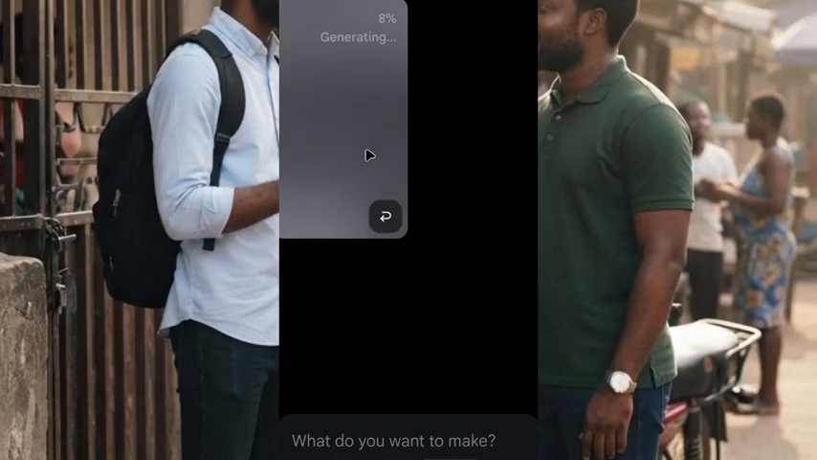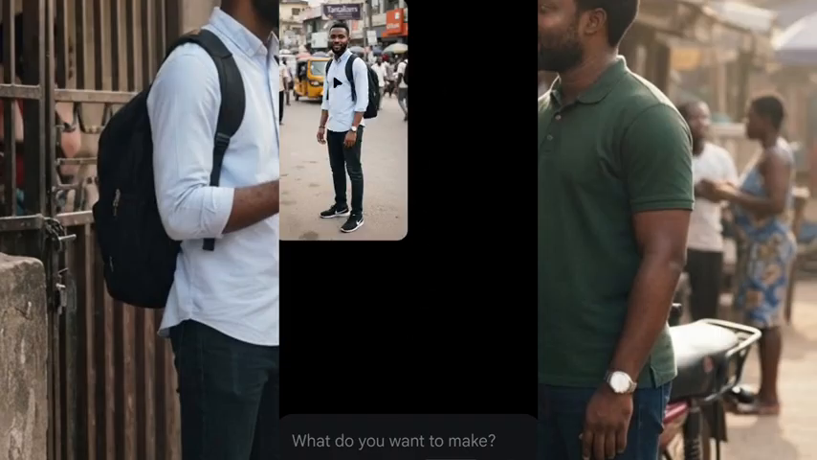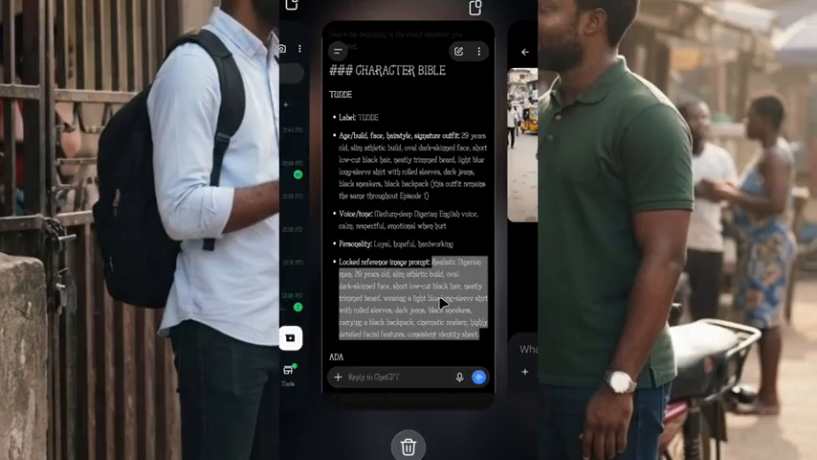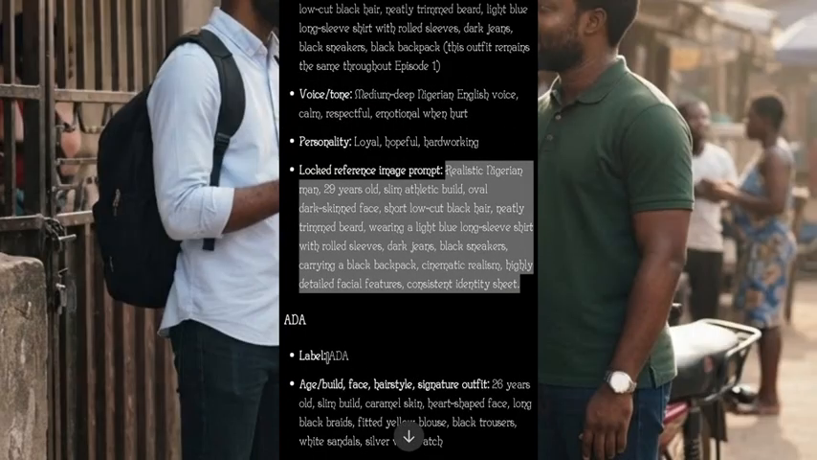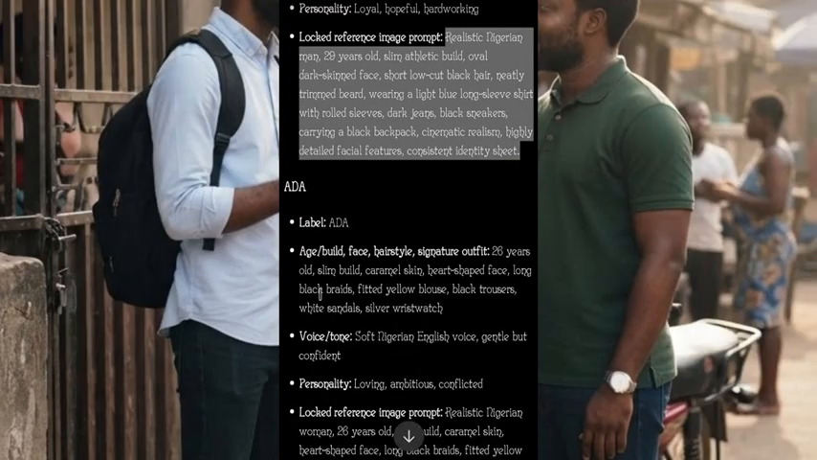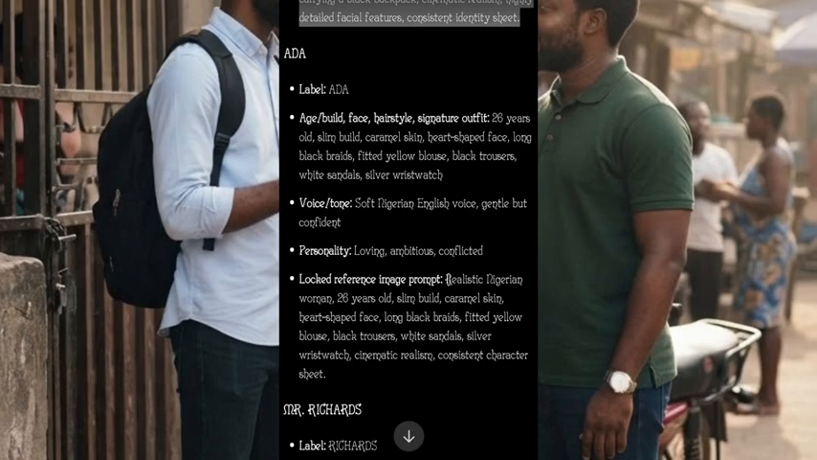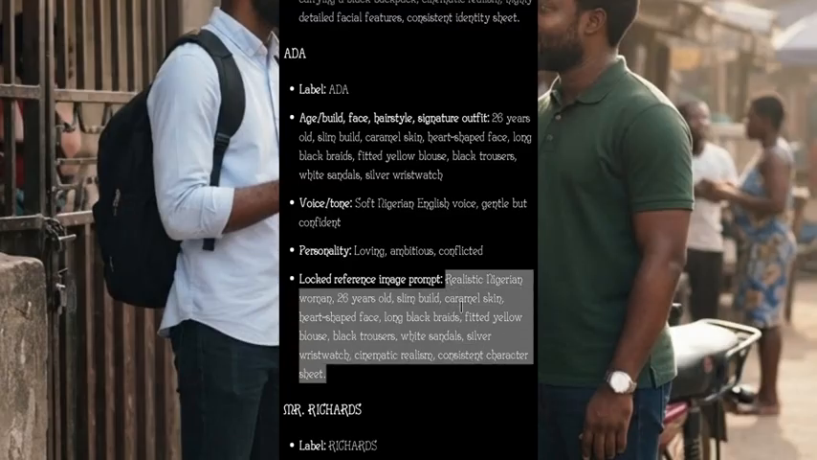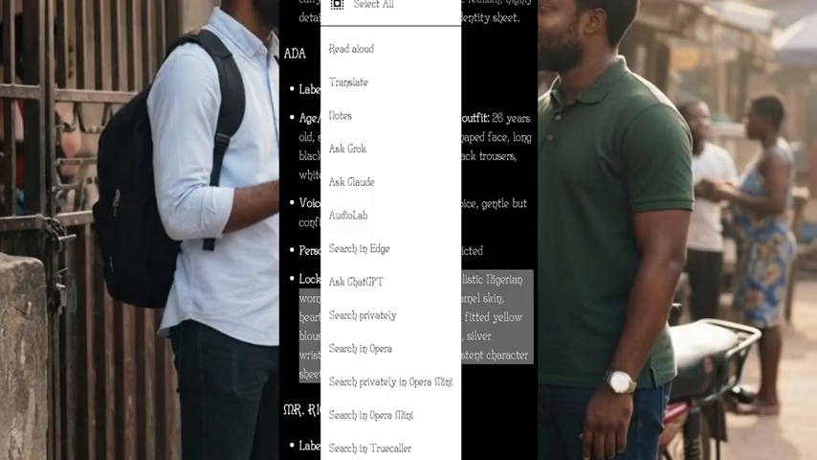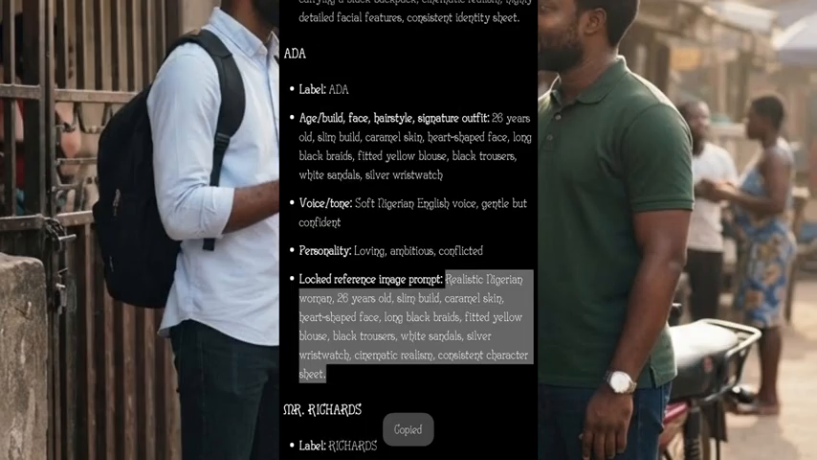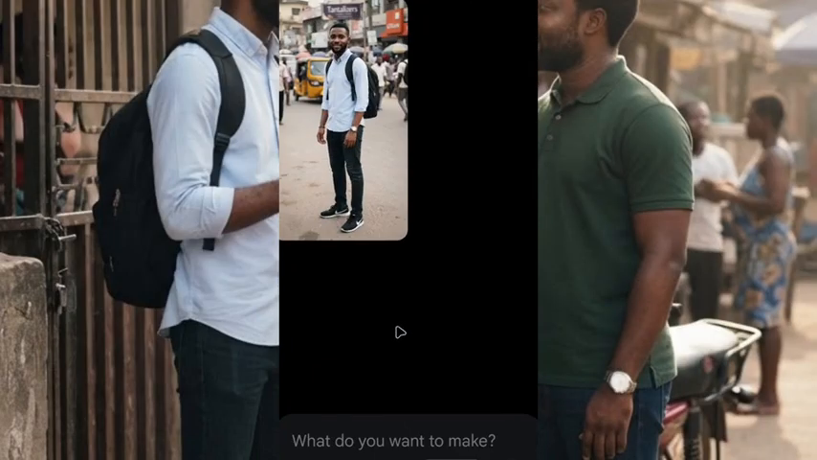After the image is generated, you are going to go back to ChatGPT again. Now, this image has been generated, as you can see. Coming down in ChatGPT, you come down to Ada. This is scene 2 here. Ada, you copy this one also, where it says lock reference image. That is where you're supposed to copy. You click on copy. After you click on copy, you go back to Flow AI again.